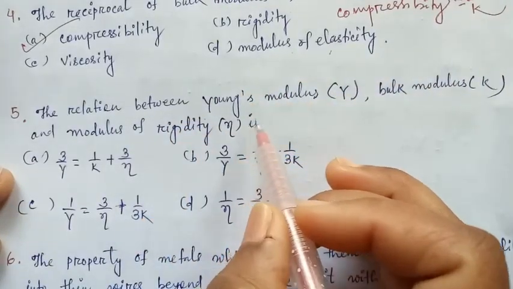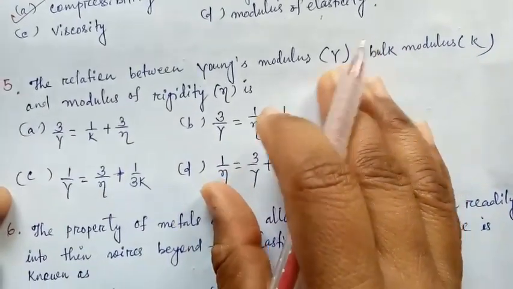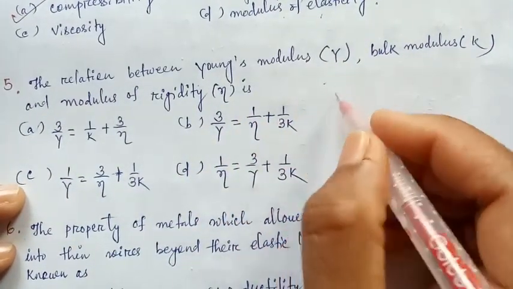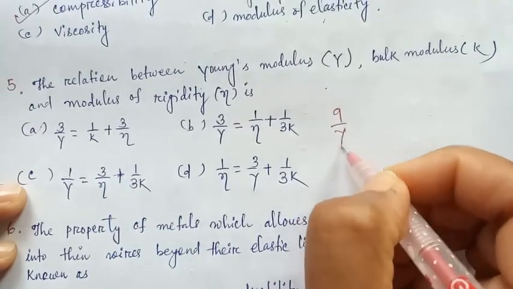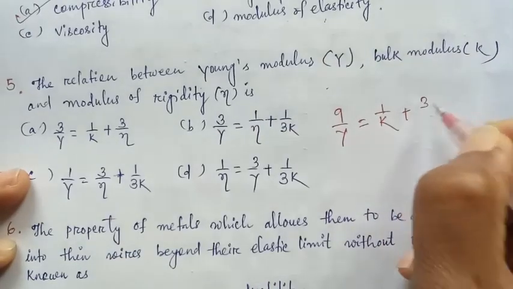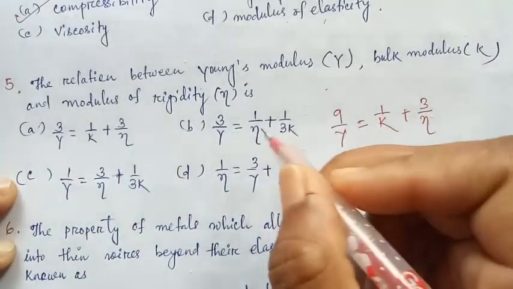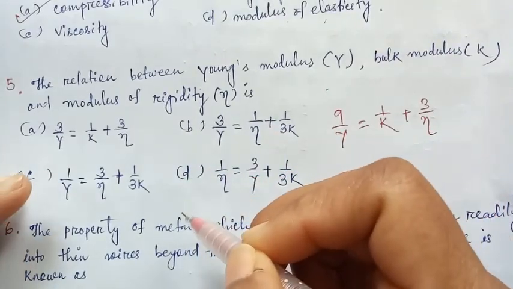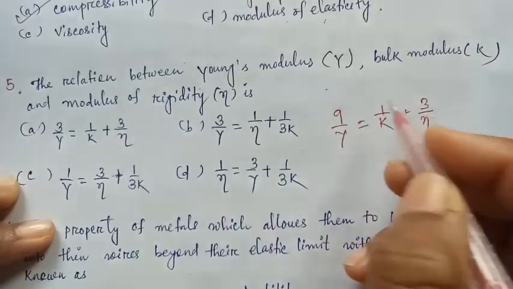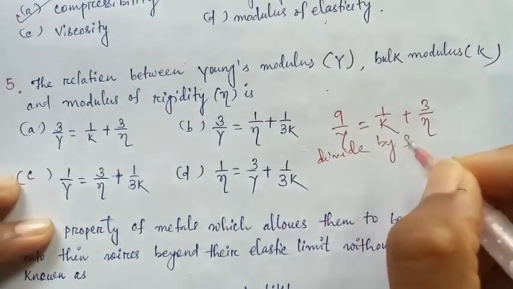The relation between Young's modulus Y, bulk modulus K and modulus of rigidity eta is, we know that this relation is 9 by Y is equal to 1 upon K plus 3 upon eta, but this is not given. So divide this equation by 3.